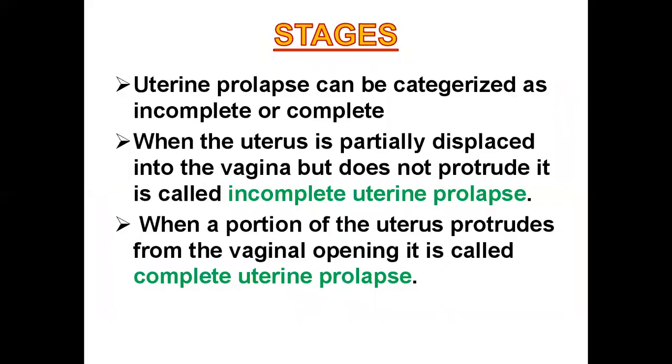Then stages. Uterine prolapse can be categorized as incomplete or complete. When the uterus is partially displaced into the vagina but does not protrude, it is called incomplete uterine prolapse. And when a portion of the uterus protrudes from the vaginal opening, it is called complete uterine prolapse.